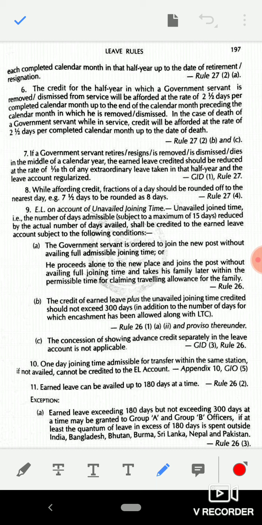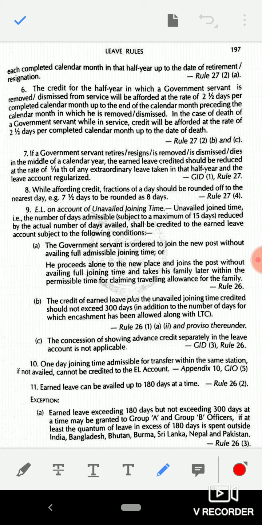Subdivision A: the government servant is ordered to join the new post without availing full admissible joining time, or he proceeds alone to the new place and joins the post without availing full joining time and takes his family later within the permissible time for claiming travelling allowance for the family. This is according to Rule 26.